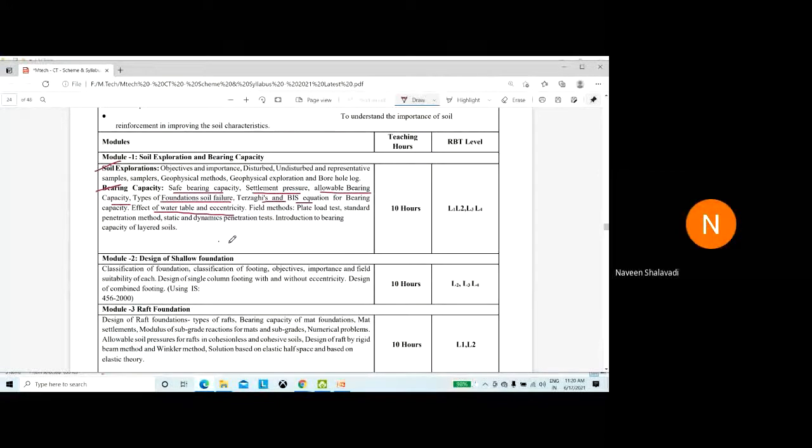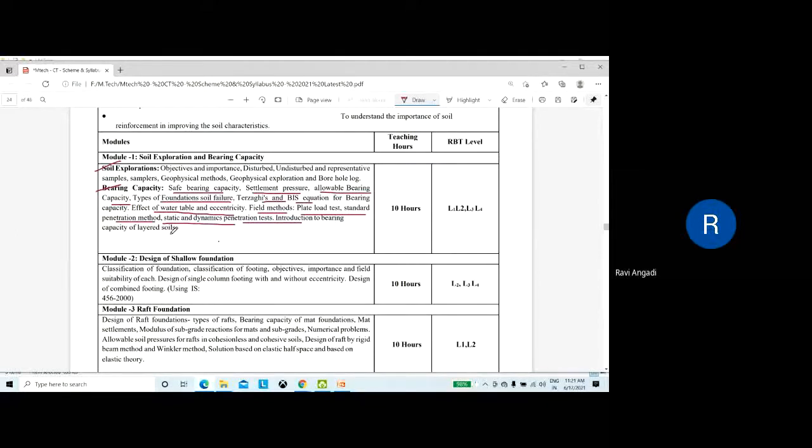Okay, so now the left out is only the field methods, that is plate load test. This is the procedure you need to write. So this I am leaving to you only. That is an assignment. You just collect the notes. Otherwise, I'll put in the group to read it: plate load test, how it is to be conducted for calculating the bearing capacity and all. So these things I'm leaving to you.